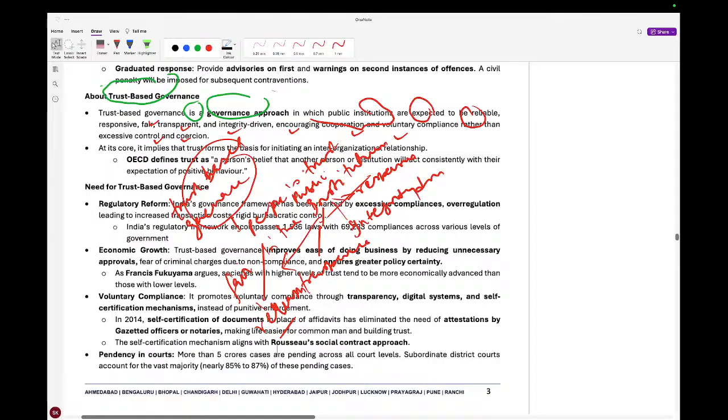So trust-based governance promotes people's trust in public institutions by promoting reliability, responsiveness, fairness, transparency, and integrity, and encouraging cooperation and voluntary compliance rather than excessive control and coercion, right? This is one of the ideas you can write.